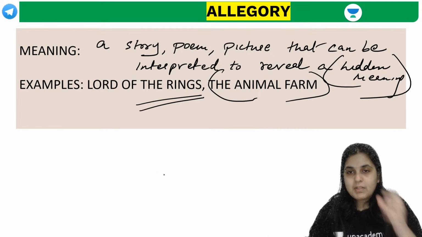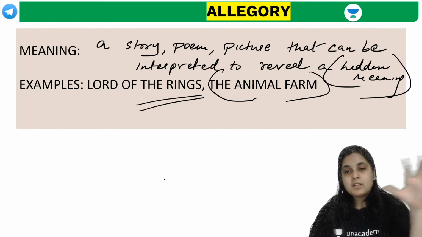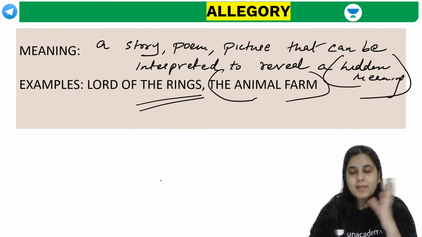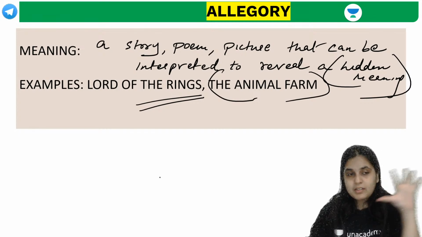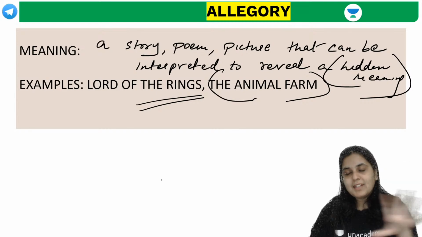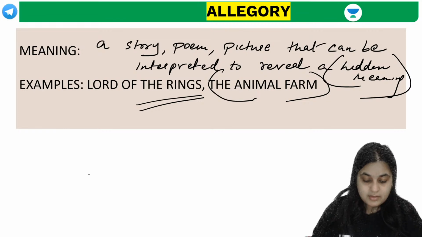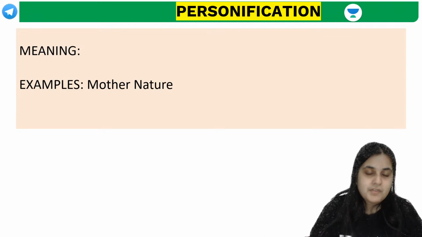Clear, guys? So Animal Farm, on the face of it, is a story about an animal farm where there are pigs and all of that. Very helpful, Neha. But actually the hidden part was political, it was an entire scene created about the Russian Revolution. Correct, George Orwell's. Very good. Next one.